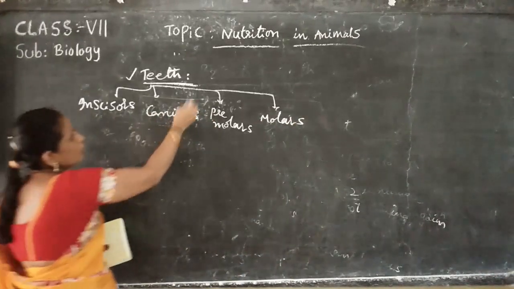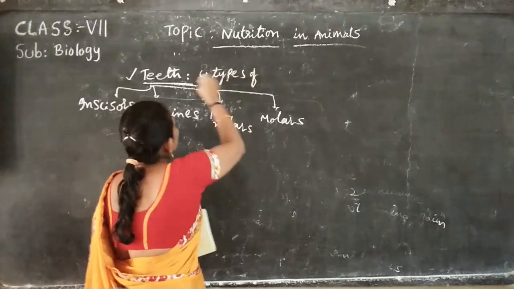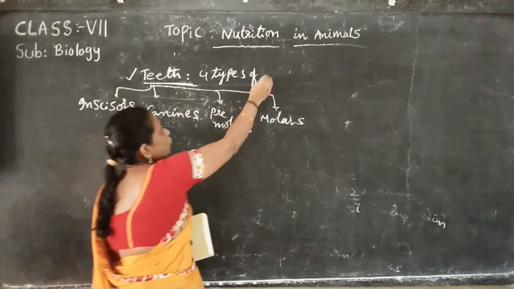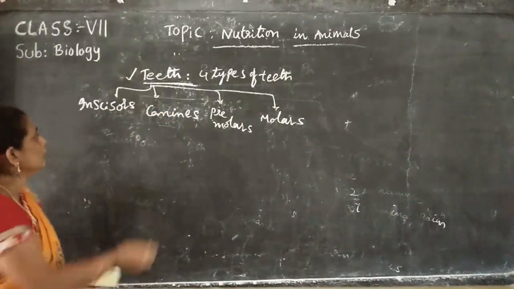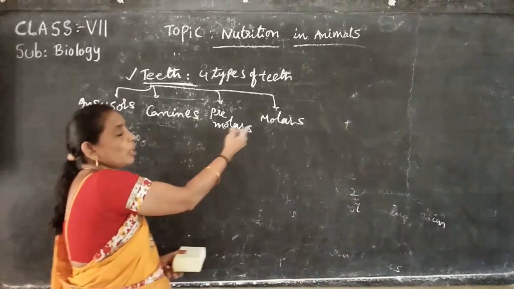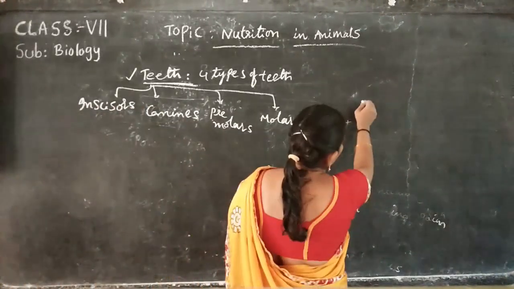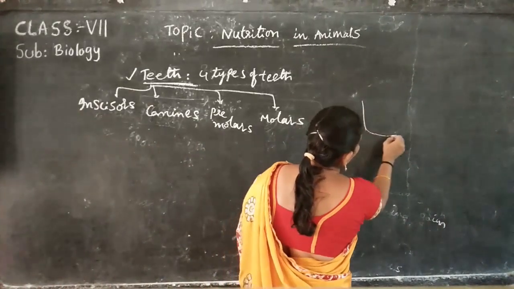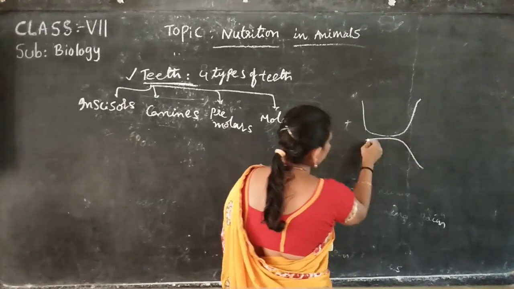Okay, how many types of teeth? There are 4 types of teeth present in the mouth cavity. They are incisors, canines, premolars and molars. Observe the picture, and you can see the teeth present in the mouth cavity.